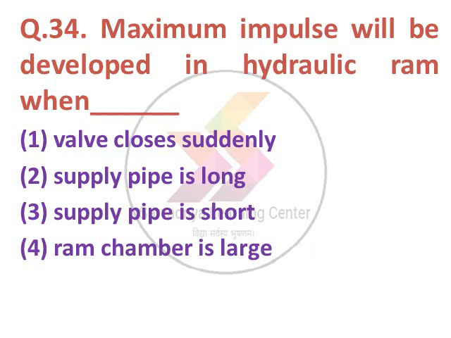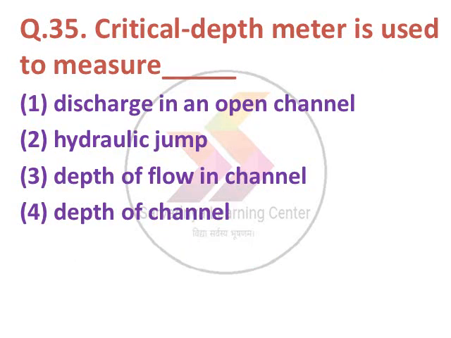Next question. Maximum impulse will be developed in a hydraulic ram when dash. Option 1 valve closes suddenly, option 2 supply pipe is long, option 3 supply pipe is short, option 4 ram chamber is large. The option number 1 is correct, valve closes suddenly.